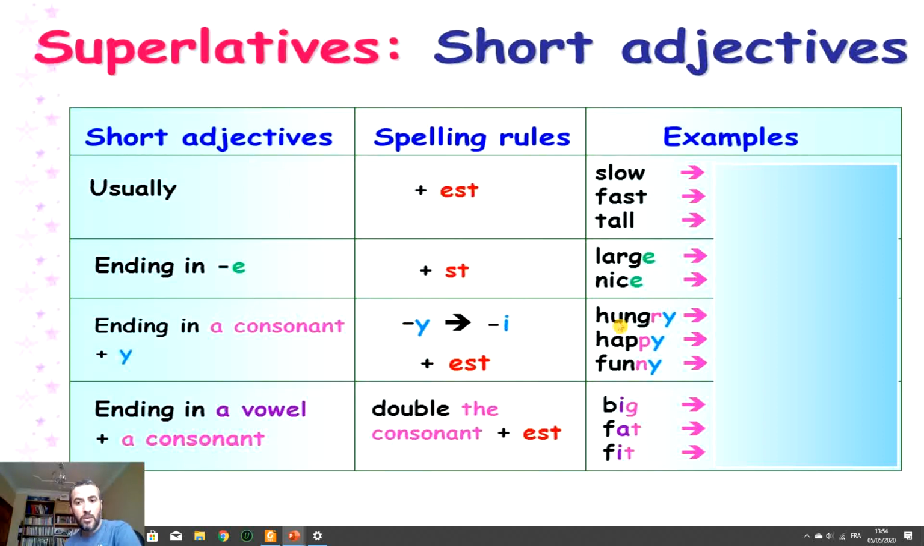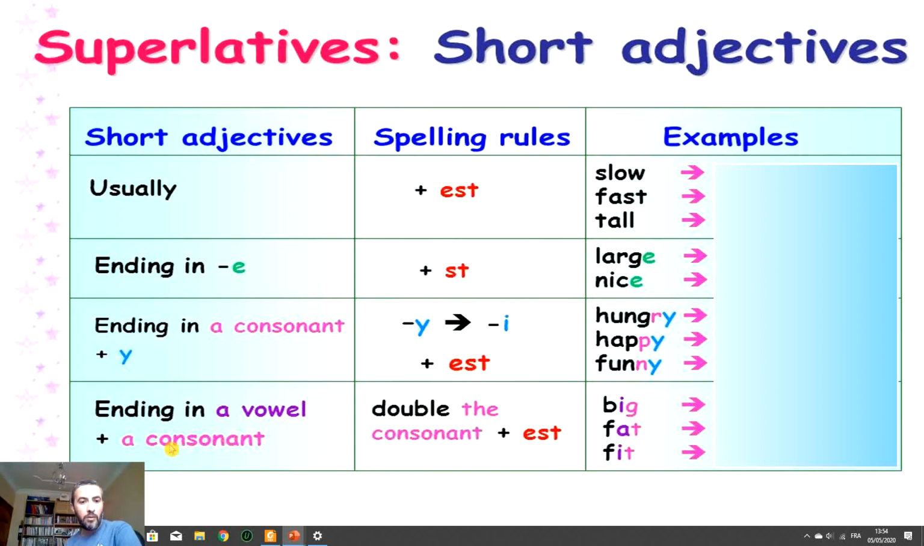So hungry, two syllables. Happy, two syllables. Funny, two syllables. Easy, two syllables. So if you have two syllables and you have y at the end, it is short, it is not long. So what do we do? We delete the y and we replace it with i, and then we add est.